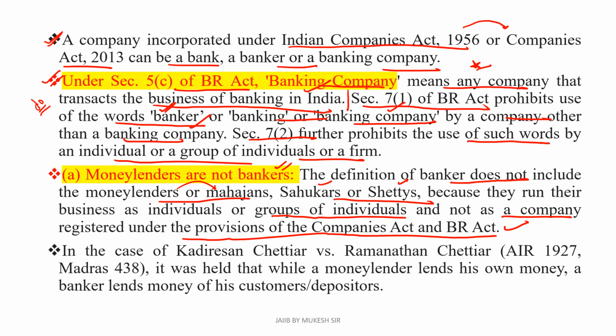On the other hand, a banker lends money of the customers or depositors. So this is the main difference, which we have to remember.